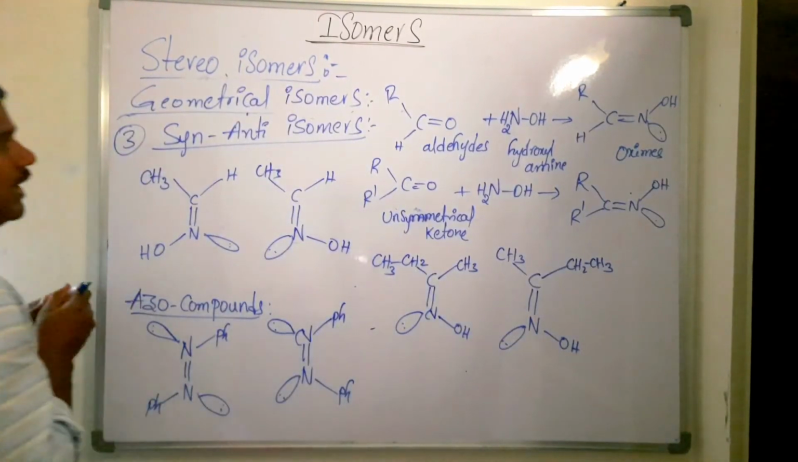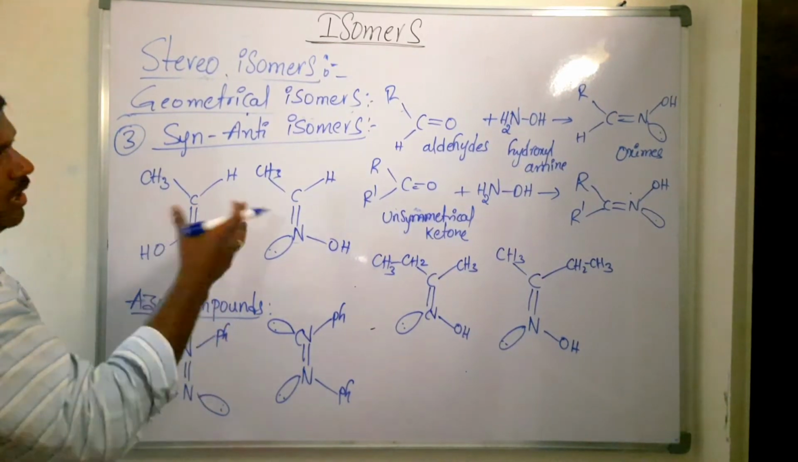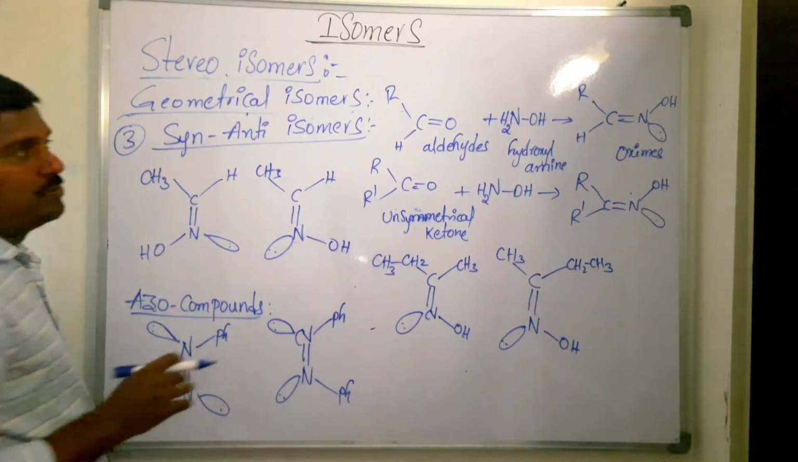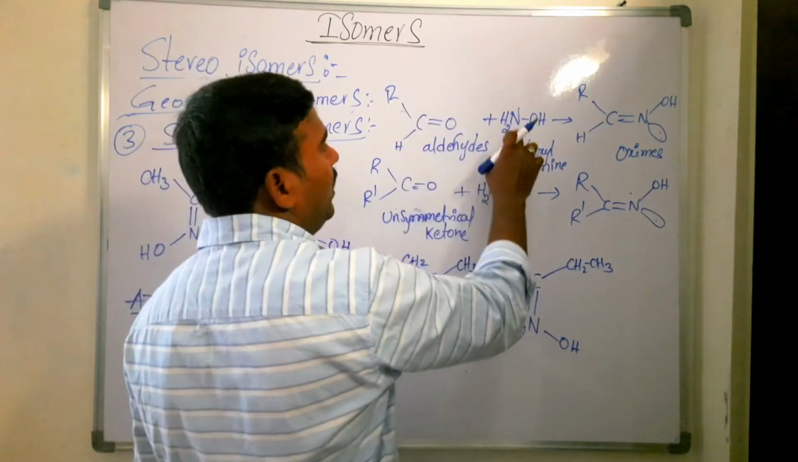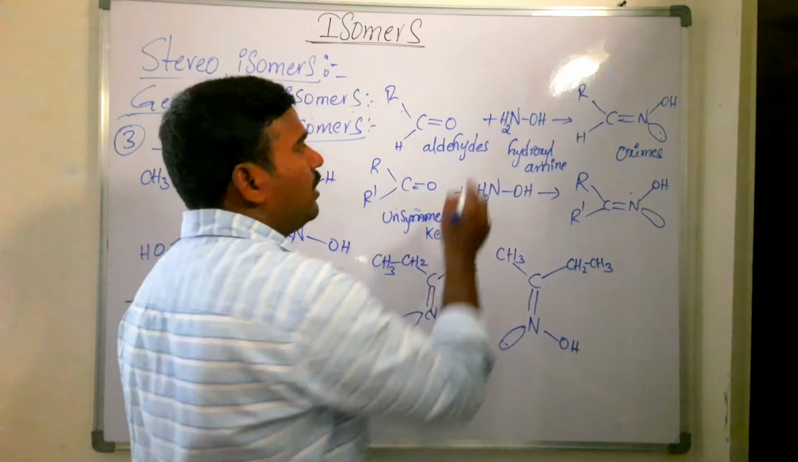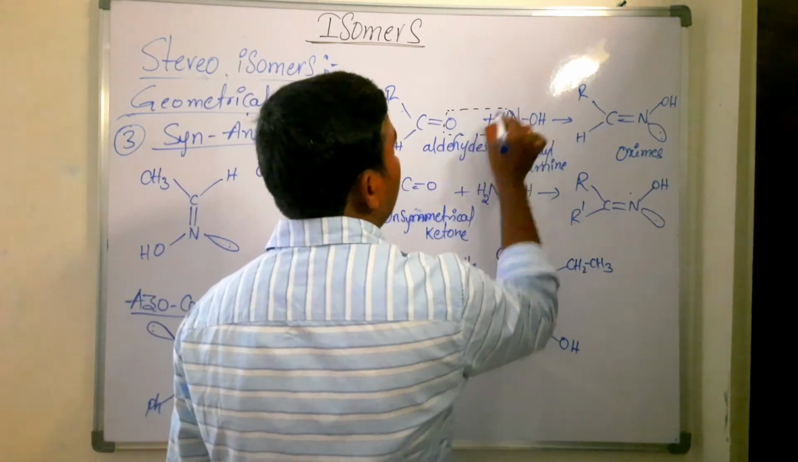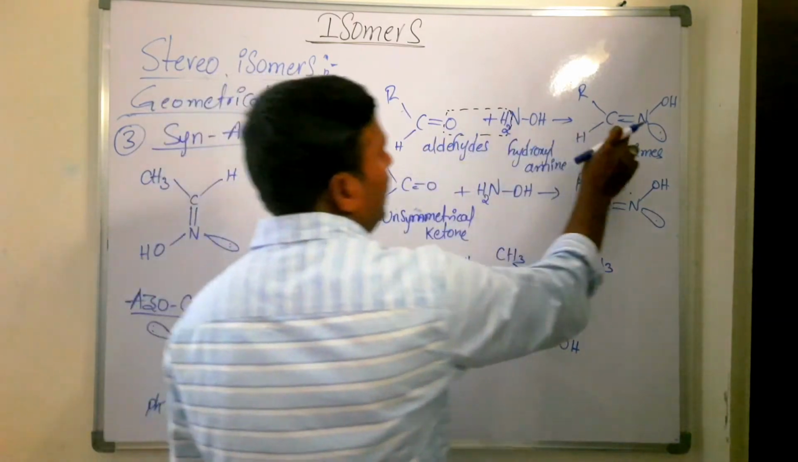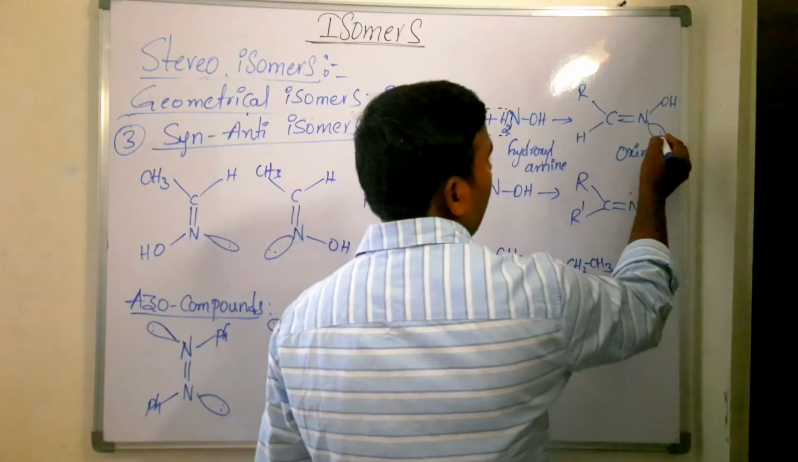Yeah, we'll see the syn and anti isomers here. Syn and anti isomers are formed in oximes as well as in azo compounds. How are you going to get the oximes here? This is an aldehyde. When it reacts with hydroxylamine, what happens? This oxygen and this hydrogen are removed in the form of a water molecule. Then we are going to get C double bond N OH. This nitrogen has one lone pair.